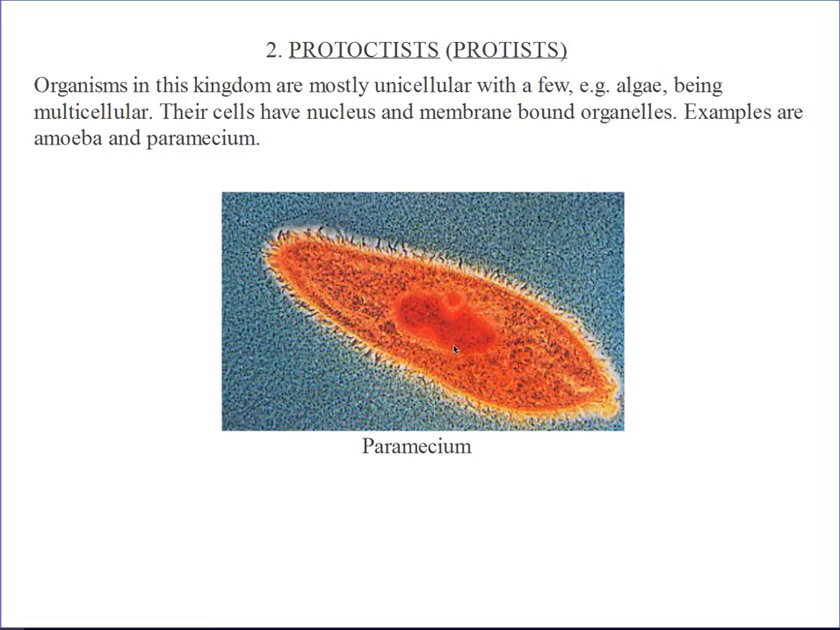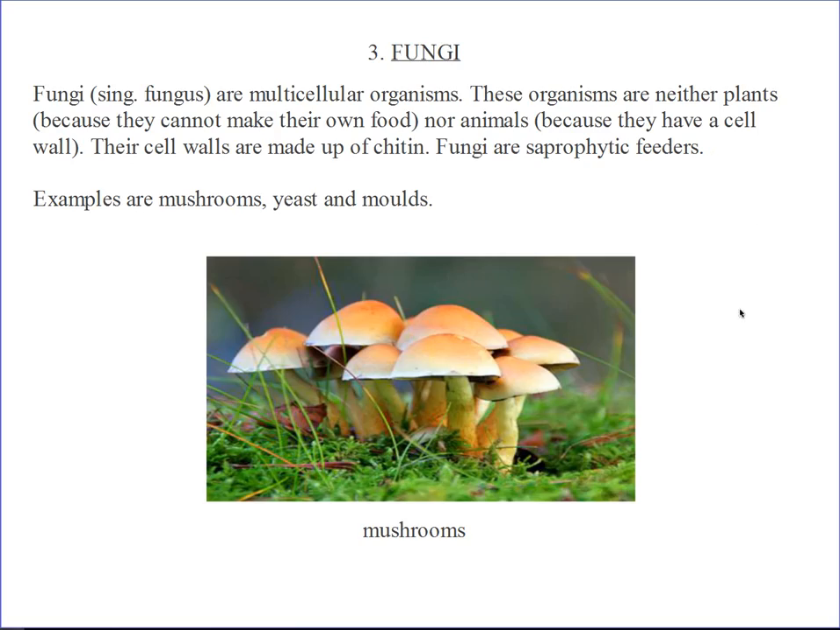It has a nucleus. So protists are mostly unicellular, with a few being multicellular. They have a cell membrane, a nucleus, and membrane-bound organelles. Examples are amoeba and the paramecium. Okay. Now let's go on to fungi.